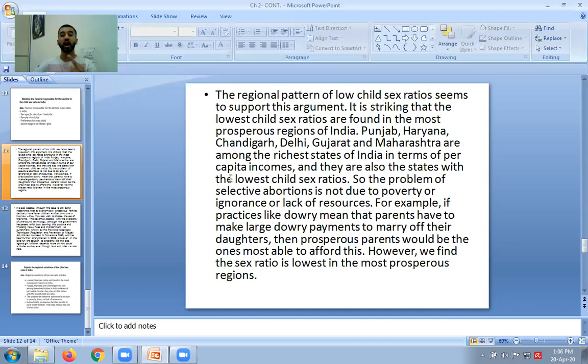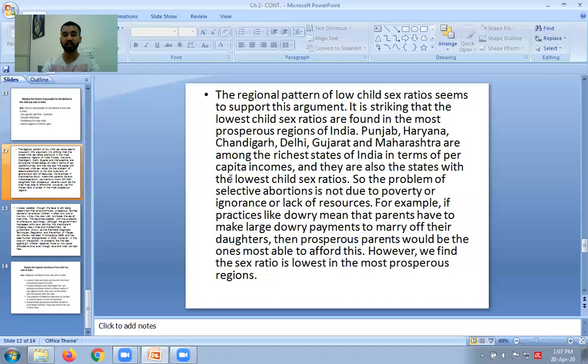Look, Punjab, Haryana, Chandigarh, Delhi, Gujarat, Maharashtra, these states are all very good in terms of economic growth. As far as their wealth is concerned, they are very good states in terms of per capita income. But still the declining sex ratio is higher in these states. The sex ratio is going to its worst form in these states.